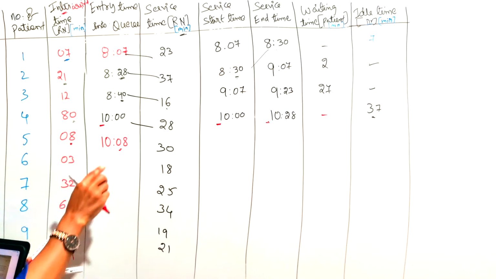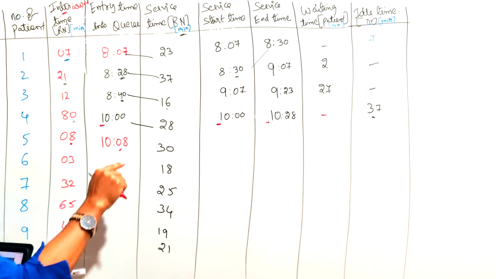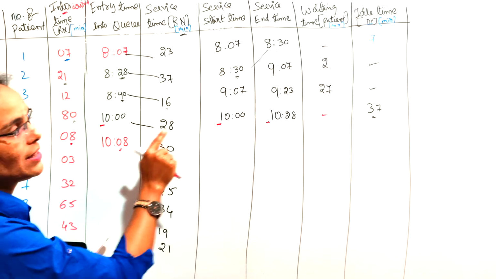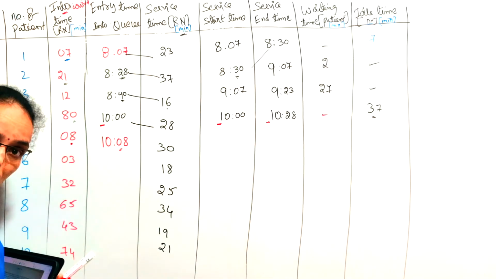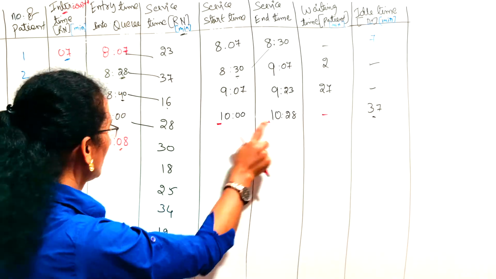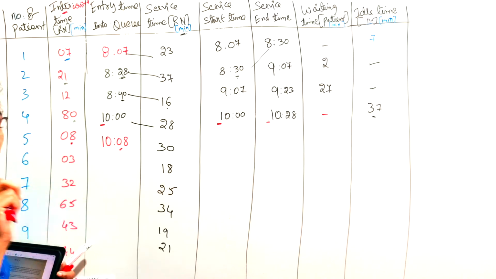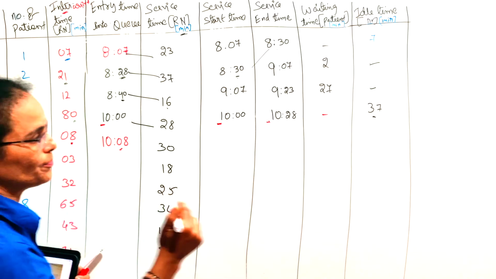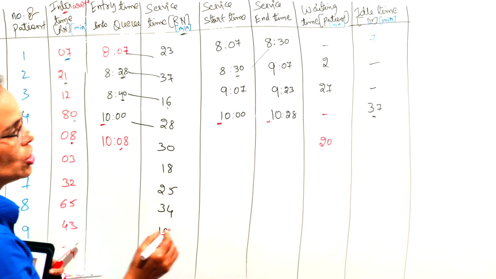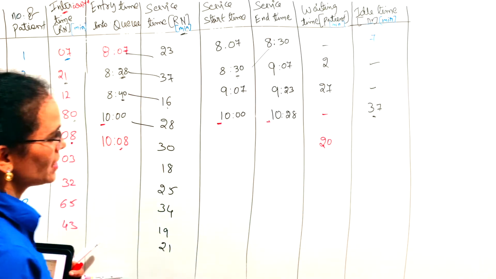The patient reached the dispensary at 10:08, but the doctor was with the previous patient till 10:28. It means 20 minutes was the waiting time of the patient. So the patient waited 20 minutes.